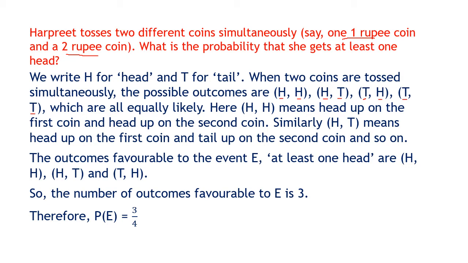Now suppose you take a 1 rupee coin, 2 rupee coin and 5 rupee coin, 3 coins. Can you tell me what the output will be? Suppose all the 3 coins are the same, then let us count. We got these 4 outcomes here, HH, HT, TH and TT.